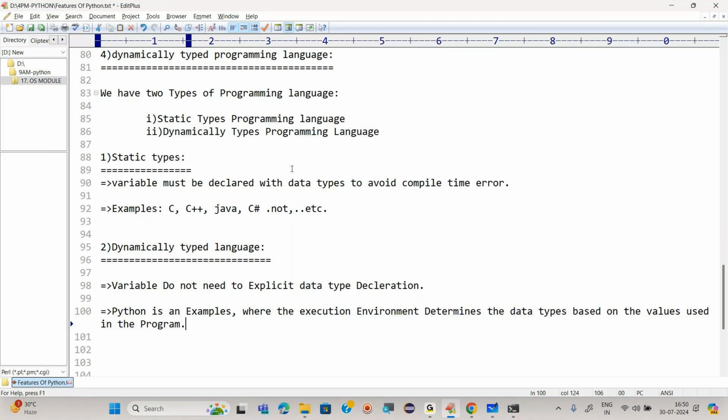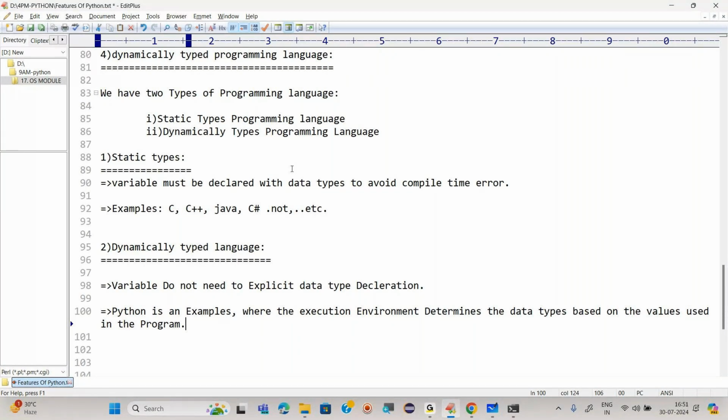No. That means I am not giving you proper information, right? But if I give you proper information that this particular currency belongs to China, that means I am giving you the proper information, right? That is the meaning of static typed language. That means in other languages like C, C++, Java, we have to give the acknowledgement to the system, to the JVM, Java virtual machine, that this particular data we are going to use. Are you getting it?